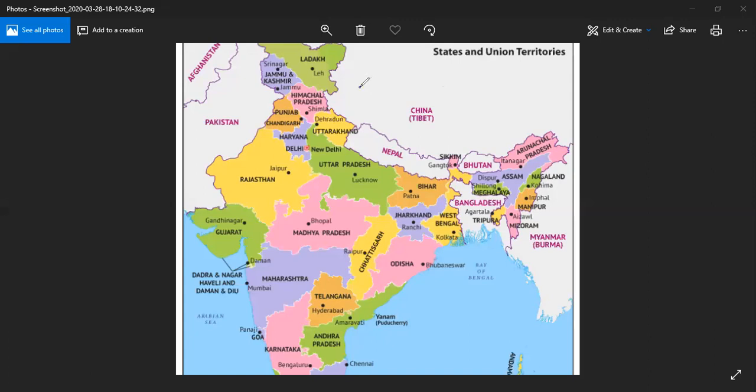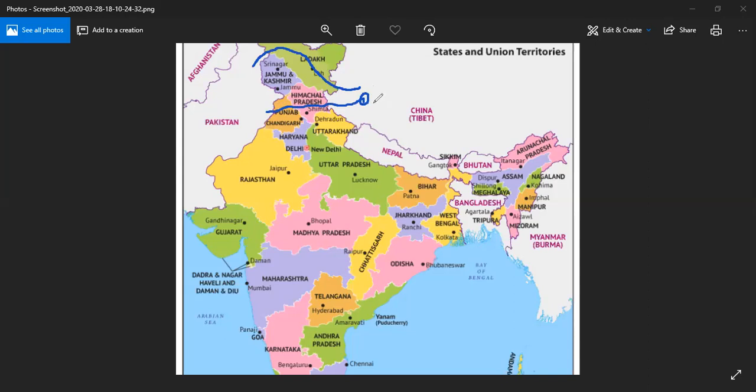From here one river originates, and the name of this river which originates from here and enters into Pakistan is our Indus River. And near to that we are having a Rakshastal, which is a lake. From here one more river originates, and this enters from Himachal and goes to Pakistan again.